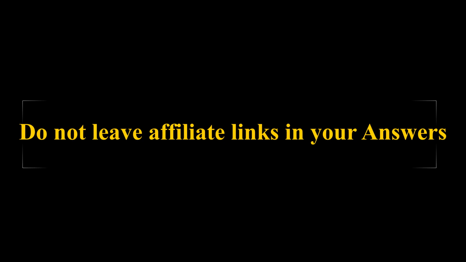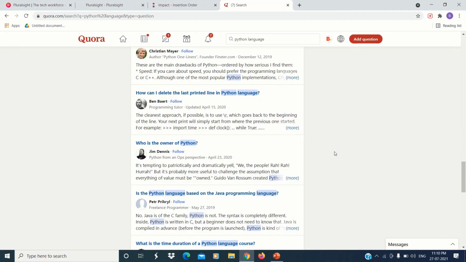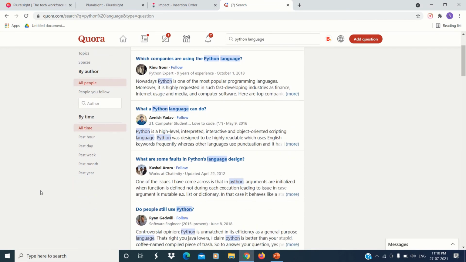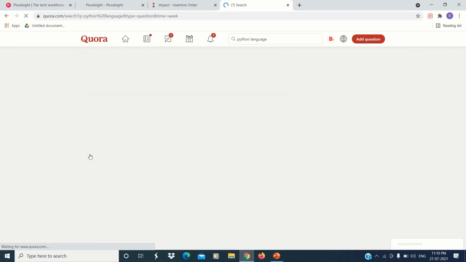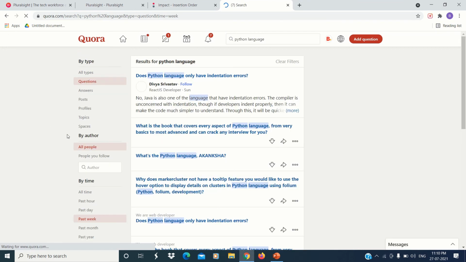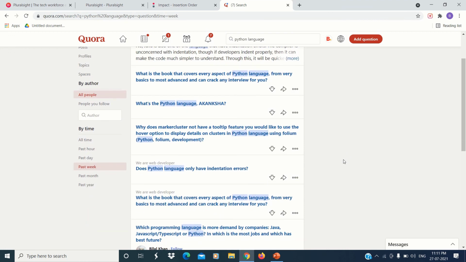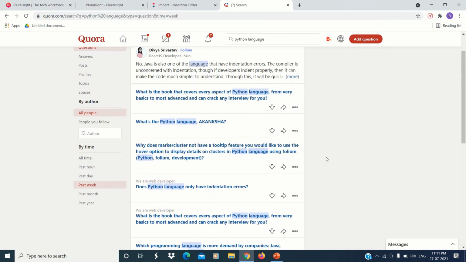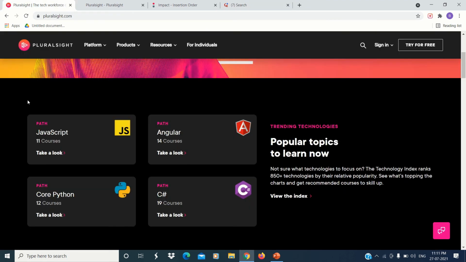In this way you will generate traffic on your website from Quora, and you will also get affiliate sales. For best results, guys, you just have to select on the left side, as you can see, the past week option. After you select the past week, these are the customers who have been searching for the Python language in the past week. So there are high chances that you get sales from these customers. Try to write 5 to 10 answers each day, and you will definitely end up making $300 to $400 after 1 month. So this was all about Pluralsight.